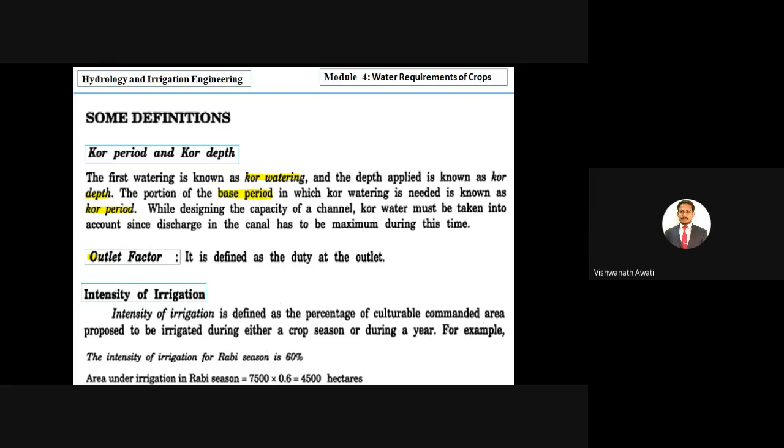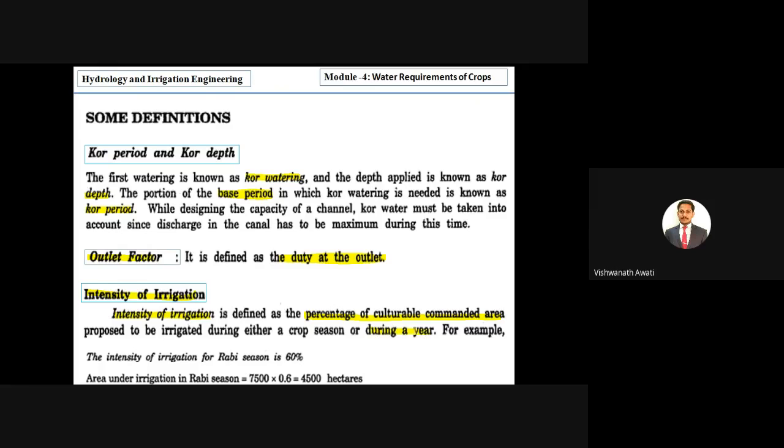Then outlet factor. Outlet factor is the same as duty at the outlet. Then intensity of irrigation, which is very important. We see this word in many problems. Intensity of irrigation is defined as the percentage of cultivable command area proposed to be irrigated during either a crop season or during the year.